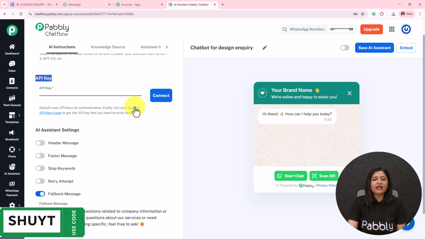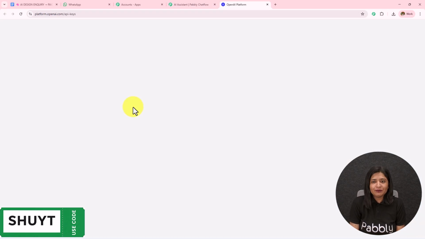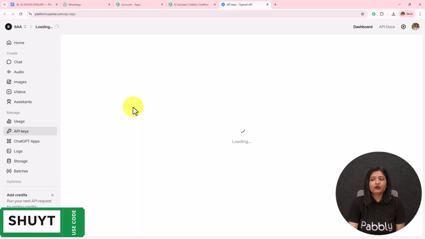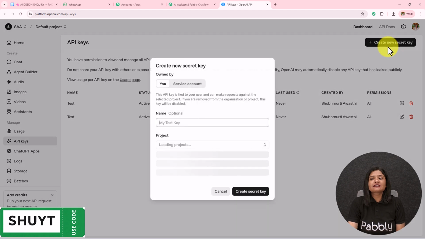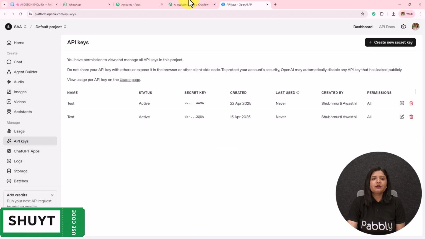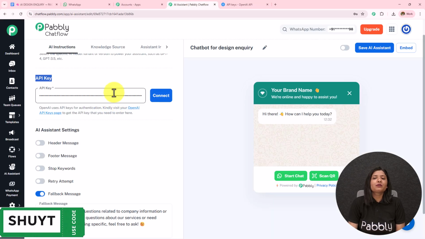Now to get this API key, I'm going to open the hyperlink, and I will be redirected to the API keys page of OpenAI. To create a new token, you simply have to click on this create new secret key. First, you have to provide the key name. So let's say the key is testing. The project will be default project. The permissions will be all, and then you simply have to click on this create secret key. A new API token will be provided to you, which you have to copy and paste over here. Now here I am on the paid account of OpenAI, and it is necessary that you also have the paid account of OpenAI.